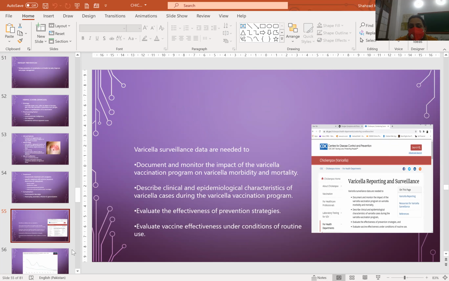These are the CDC guidelines for the surveillance of varicella reporting and surveillance, and they have advised us the definitions of suspected, probable, and confirmed cases of varicella. This data is needed for documentation and to monitor the impact of the varicella vaccination program on varicella morbidity and mortality. It describes clinical and epidemiological characteristics of varicella cases during the vaccination program, evaluates the effectiveness of prevention strategies, and evaluates vaccine effectiveness under conditions of routine use.